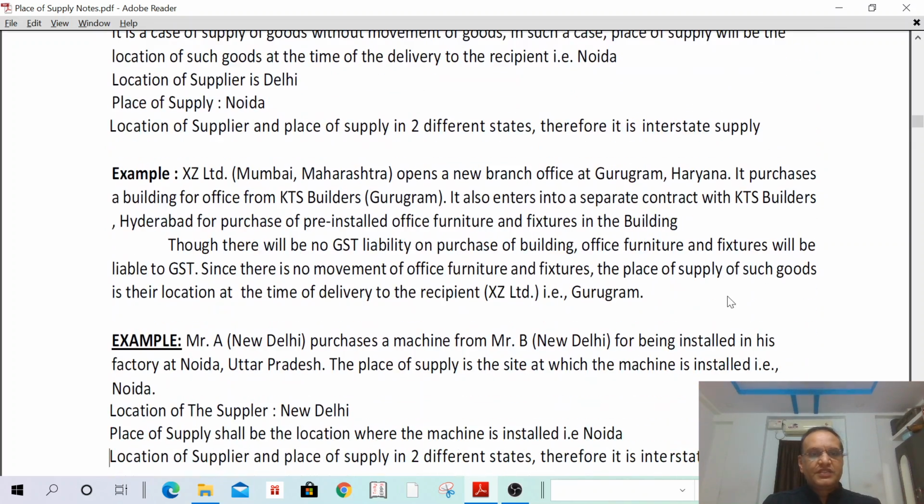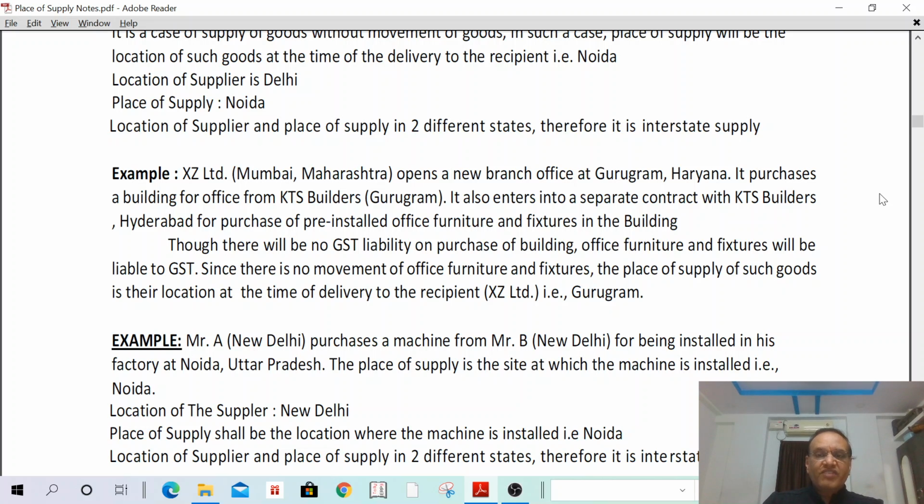Next. XYZ Limited, Mumbai, Maharashtra opens a branch office in Gurugram, Haryana. It purchases a building for office from KTS Builders. It also enters into a separate contract with KTS Builders, Hyderabad, for purchase of pre-installed furniture and fixtures in the building. Though there will be no GST liability on purchase of building, office furniture and fixtures will be liable to be GST. Since there is no movement of furniture and fixtures, the place of supply of such goods is their location at the time of delivery to the recipient.